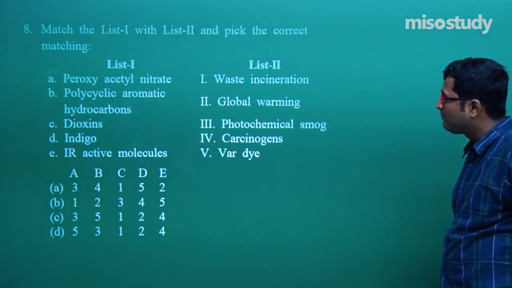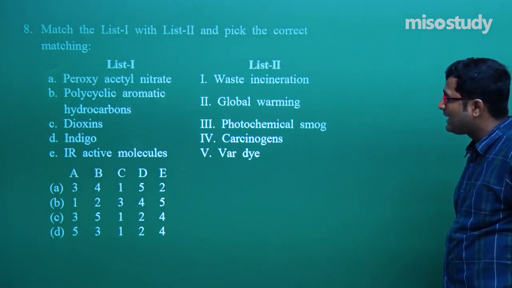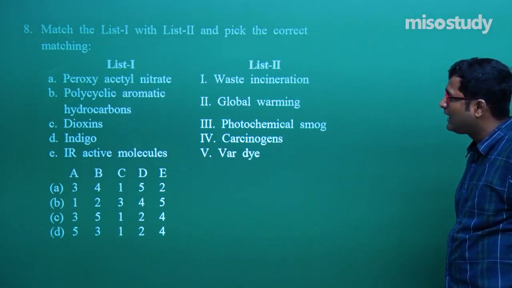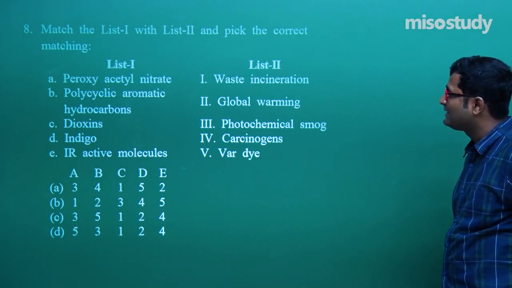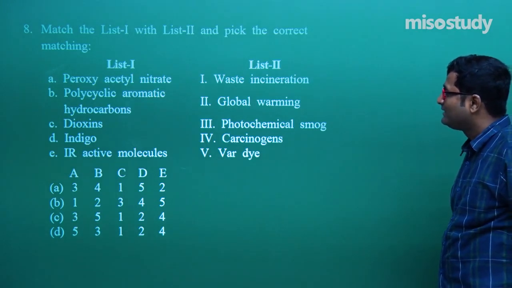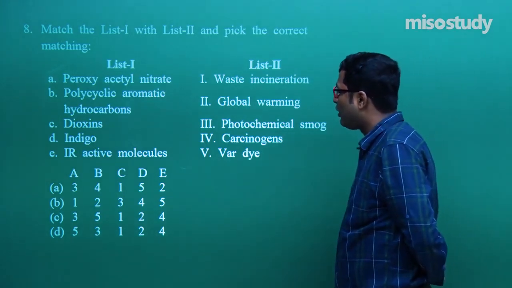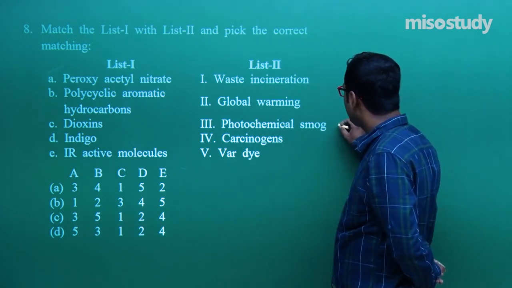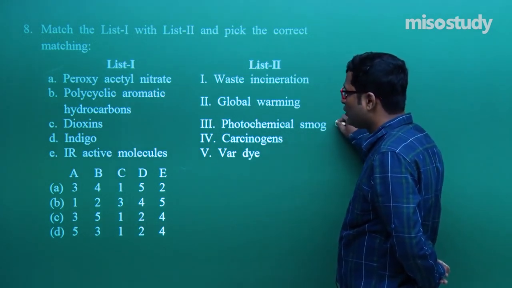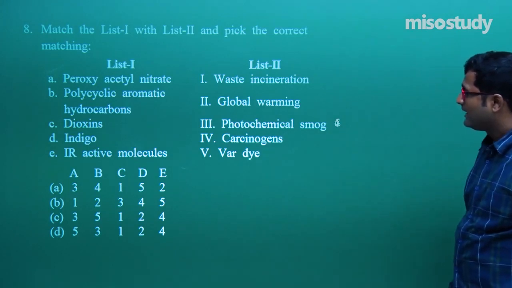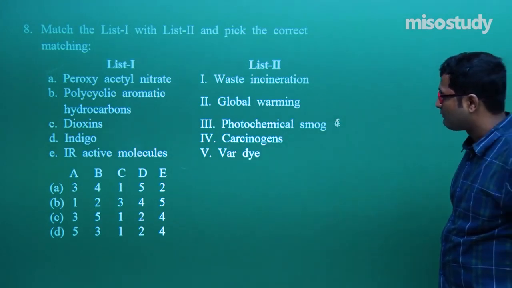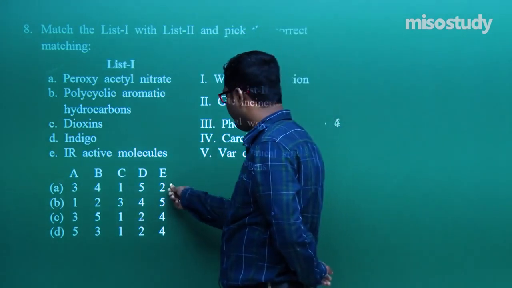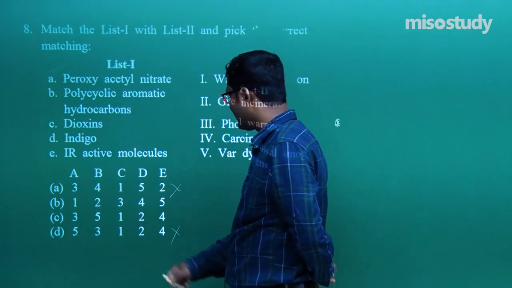As I told you earlier, if there is peroxyacetyl nitrate, then it has the option photochemical smog. So for A, 3 is the correct option. So definitely B and D is not a correct option.